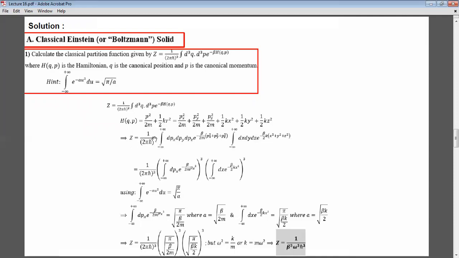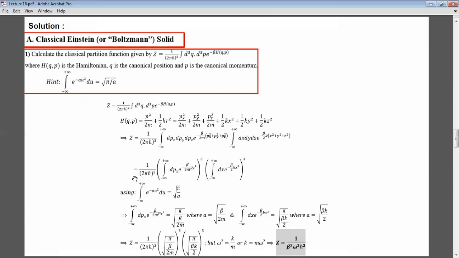So Z is 1 over (2 pi h bar) cubed, the integral of dpx, dpy, dpz e to the minus beta over 2m times (px squared plus py squared plus pz squared). So I divided it into two integrals, one having dpx, dpy, dpz, and one having dx, dy, dz. This is okay because actually if I don't make two, they are just the integral from minus infinity to infinity of all these multiplied by each other. But I divided it into two.